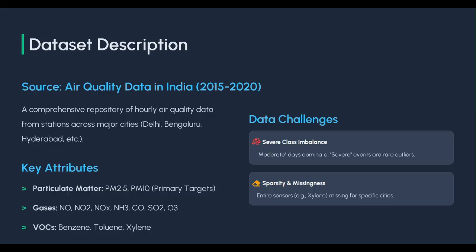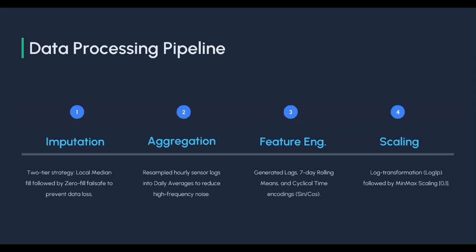In order to mitigate that, I built a pre-processing pipeline before our model training could even begin. I built it as a four-stage process. The first stage was to impute, where I followed a two-tiered strategy. First, filling missing values with the local city median, then applying a zero-fill safe approach to ensure that no city was dropped. Then step two was aggregation.